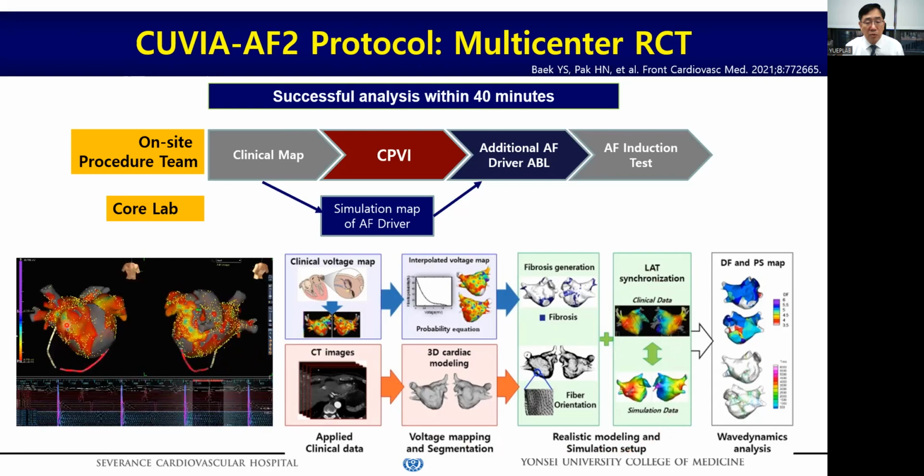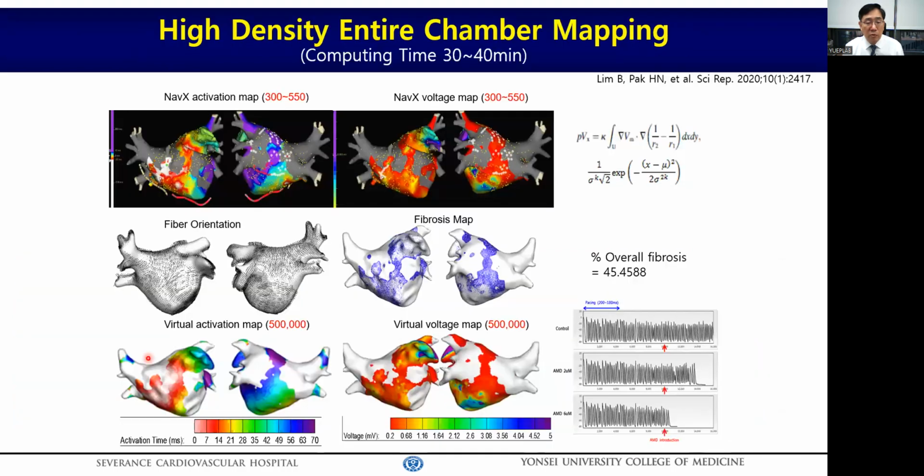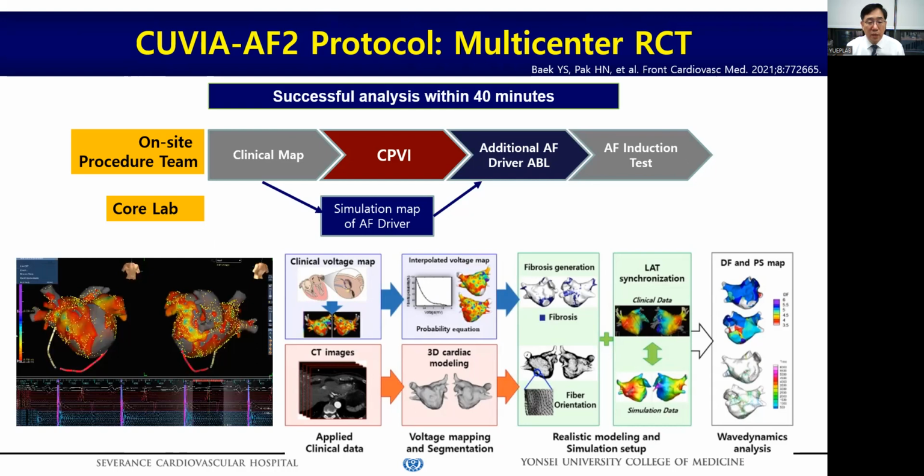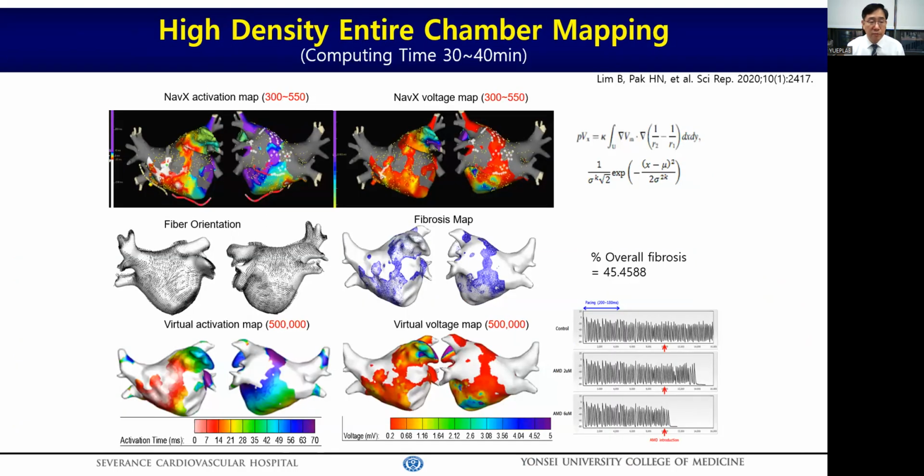At the beginning of the procedure, we acquired a voltage map after restoring sinus rhythm. And then we integrated clinical mapping data into AF modeling, induced virtual atrial fibrillation, and localized the dominant frequency site. We can generate this dominant frequency map within 30 to 40 minutes during the PV isolation procedure. So after PV isolation, modeling-guided mapping information is given to the operator for additional dominant frequency ablation.